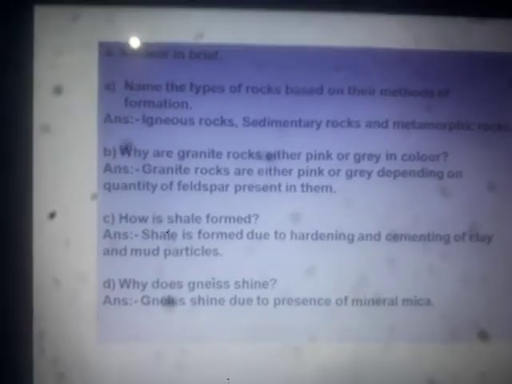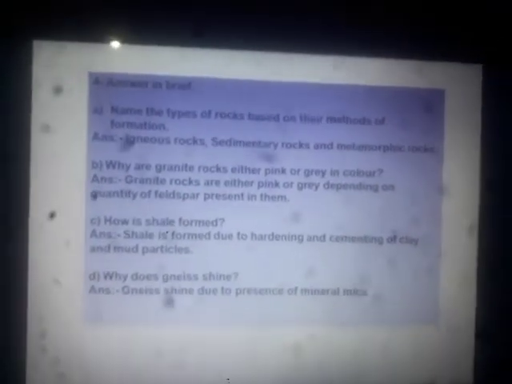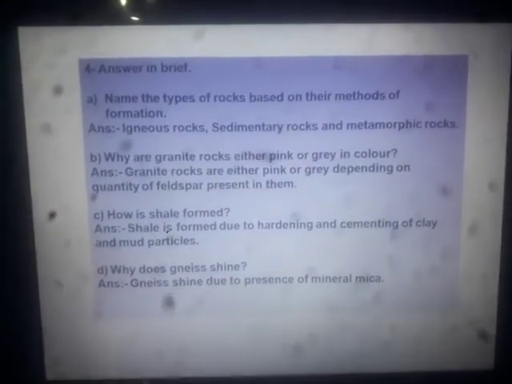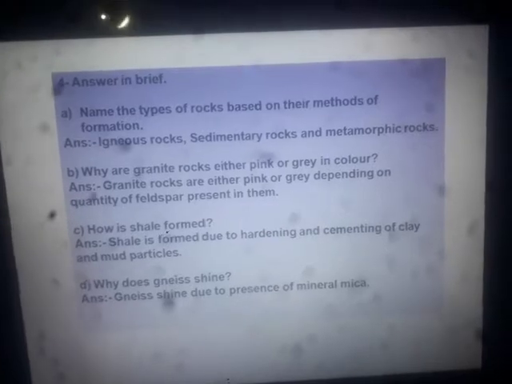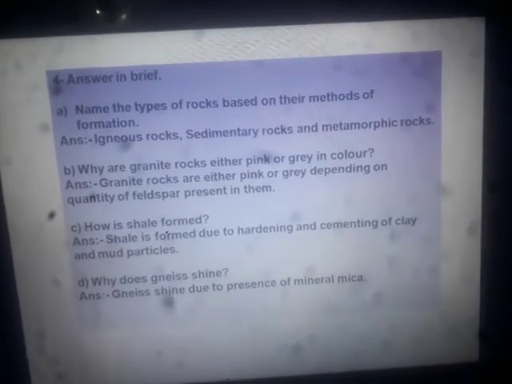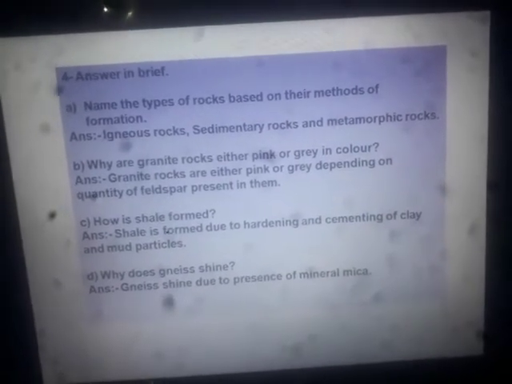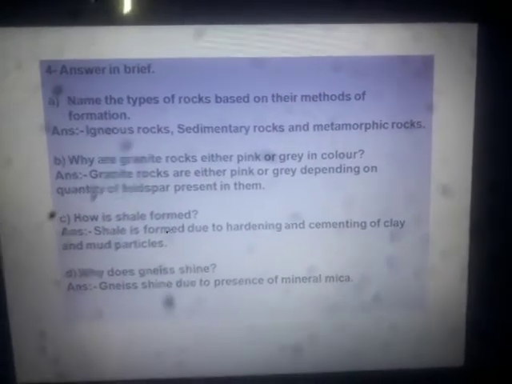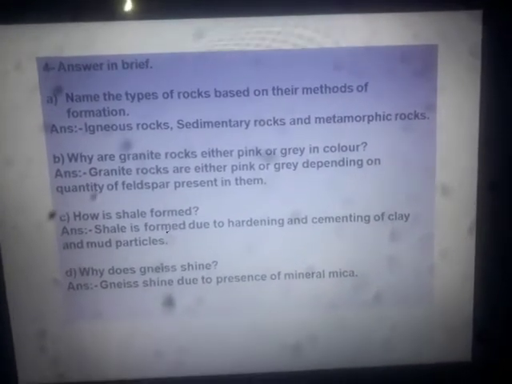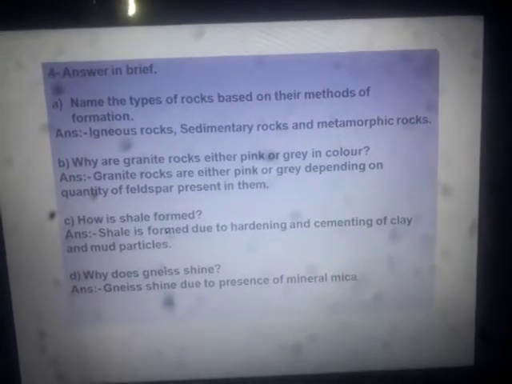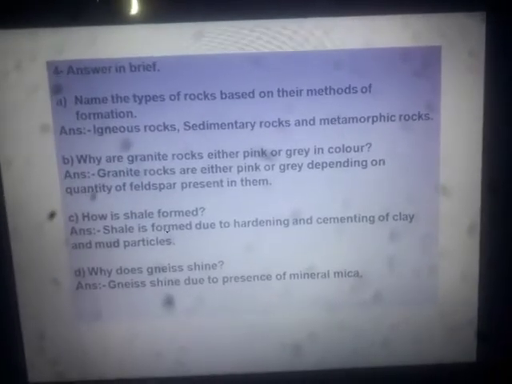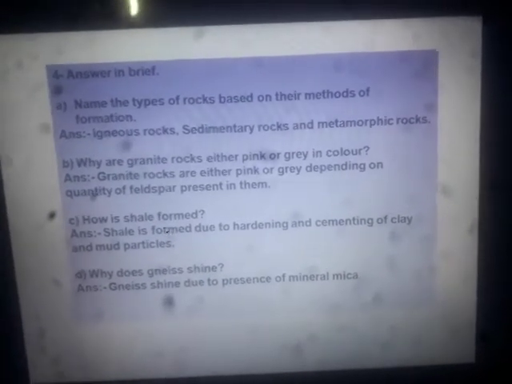Coming on to the question answers, you have to answer in brief, in short. First question, name the types of rocks based on their method of formation. That means you have to give the names of all the three types of rocks. So the three types of rocks are igneous rocks, sedimentary rocks, and metamorphic rocks. These are the three types of rocks based on their method of formation.